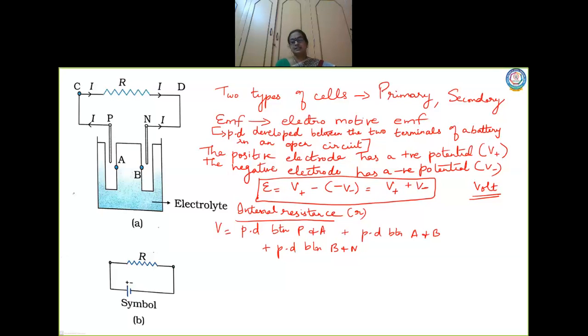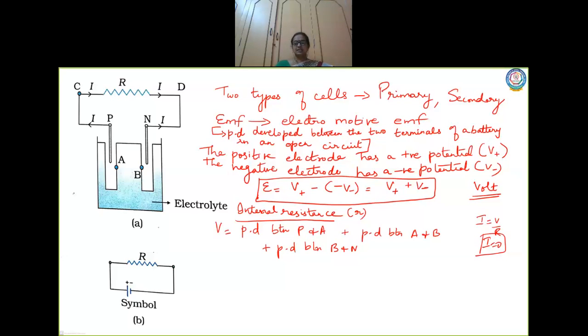Now consider first the situation when R is infinite. In the formula I is equal to V by R, which is Ohm's law, when R becomes infinity, current will be what? Zero. So consider the case when the resistance is infinity and the current is zero.